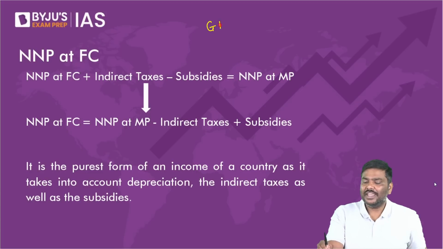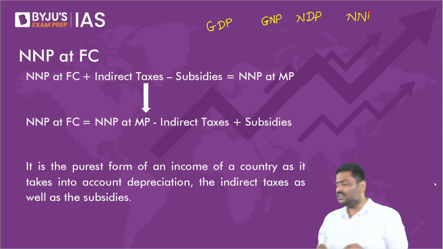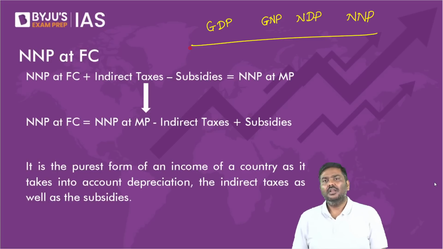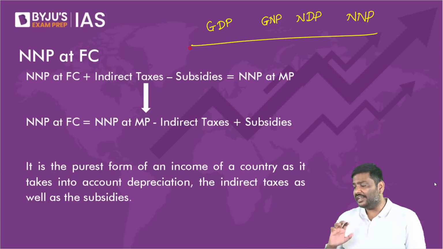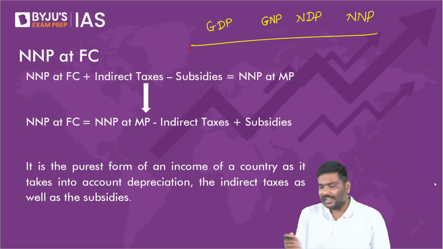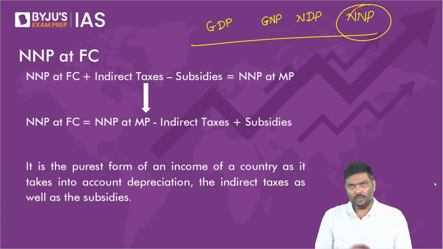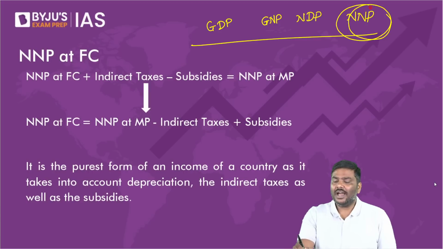Now let me ask you a very simple question. I'll come back to this. I'll write the indicators now: GDP, GNP, NDP and NNP. Please tell me, out of all these indicators, which is the most efficient indicator, the most qualitative indicator? Quality. I'm not talking about quantity here. Most quality indicator. All of you will agree? NNP. Anybody has a problem?